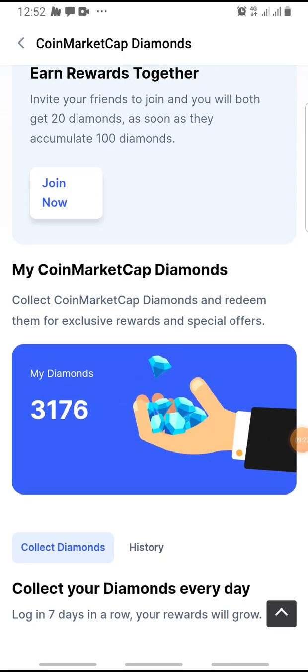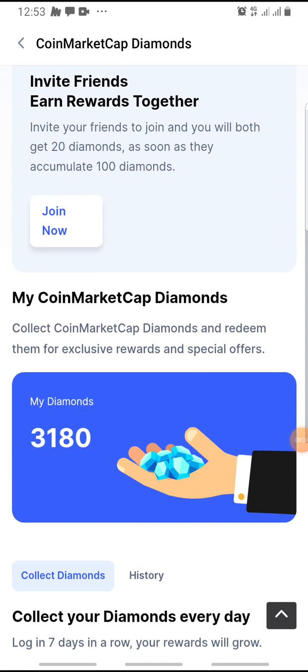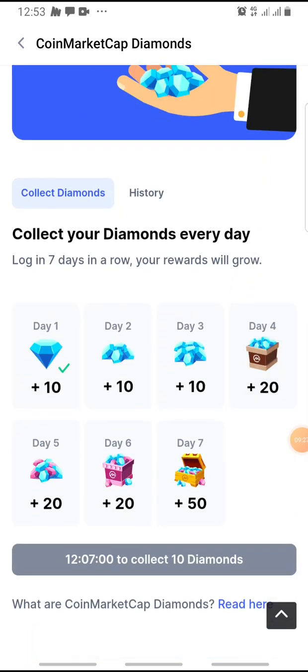So guys, you can see I've claimed about 3,180 diamonds, and if you look down here, it counts down to 12 more hours. If you want to know what these diamonds are, you can read through here.